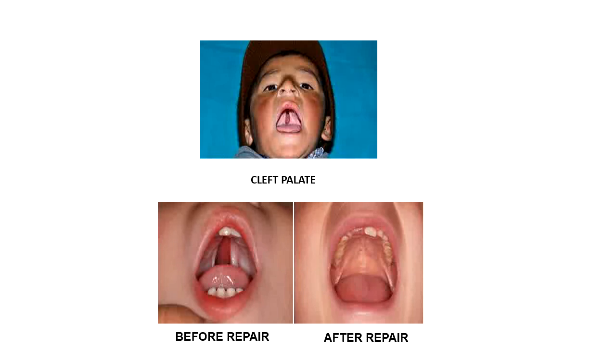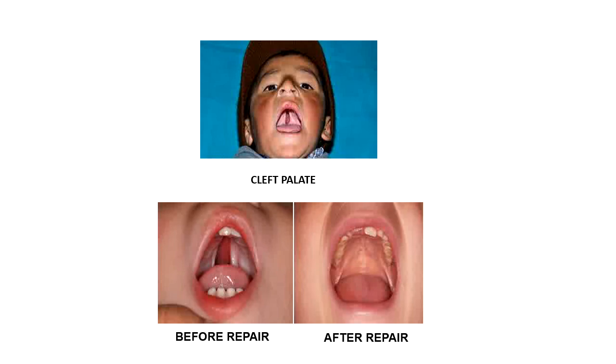So these problems have to be resolved by treatment, and treatment is surgery, and this is a diagram showing the posterior cleft palate, and this is a diagram which has been taken about repair of the posterior cleft palate, and you can see the gap has been repaired and the anatomy of the palate has been restored, and this also solves the speaking and the eating and drinking problems of the child.